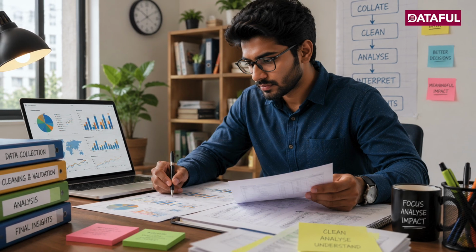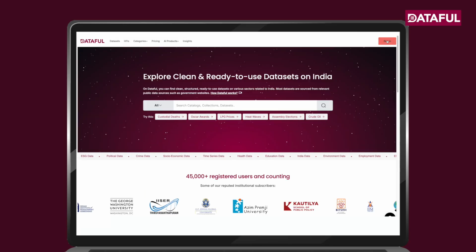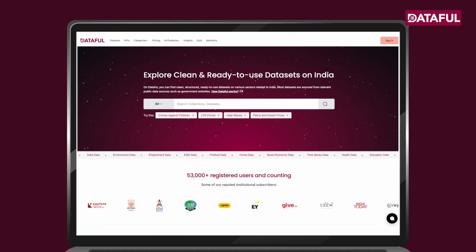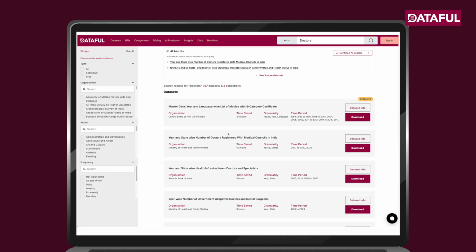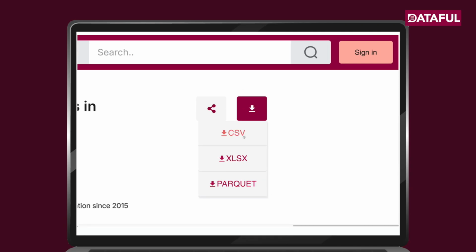But if you are more interested in analyzing the data without spending all this time, just visit dataful.in, log in or create an account, search for the dataset you want with the right keywords, click on it and check the dataset preview to see if it has the information you need. Finally, download the dataset in your preferred format.